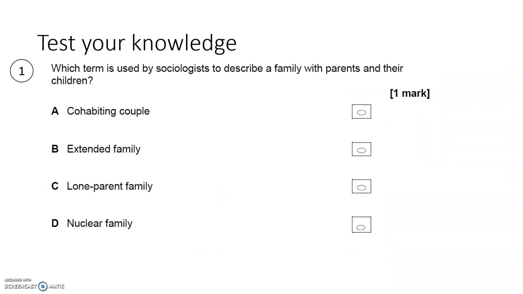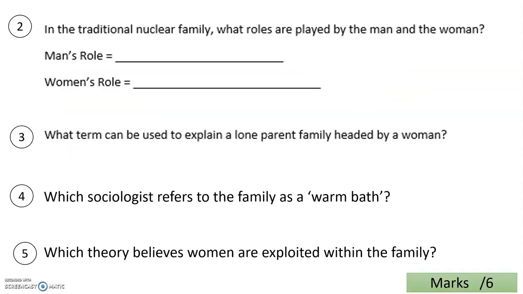So, some little practice questions just to finish off. Number 1, which term is used by sociologists to describe a family with parents and their children? Have a little think. What answer would you go with? Number 2, in the traditional nuclear family, what roles are played by the man and the woman? Number 3, what term can be used to explain a lone parent family headed by a woman? So what is the word used if it's a lone parent family and it's headed by a woman?